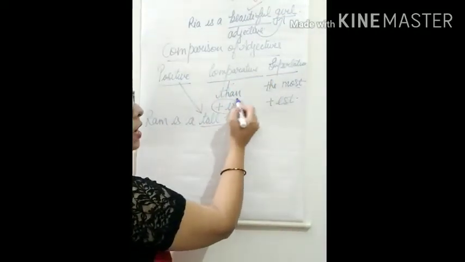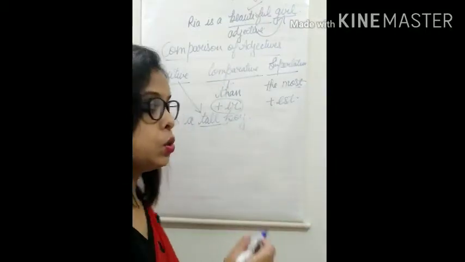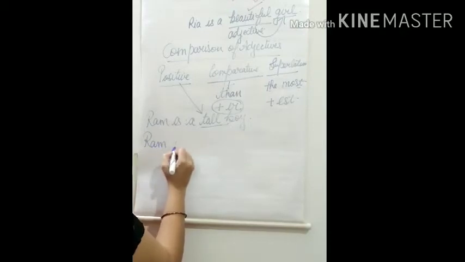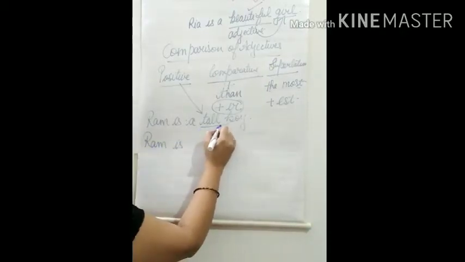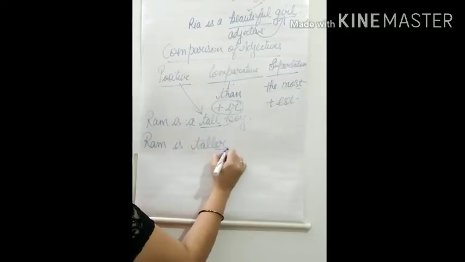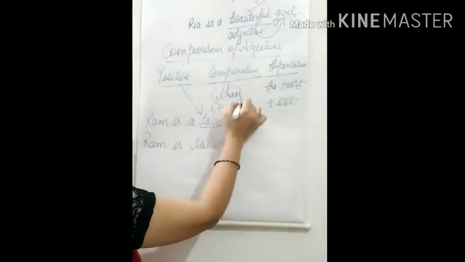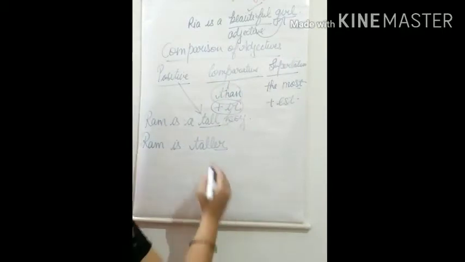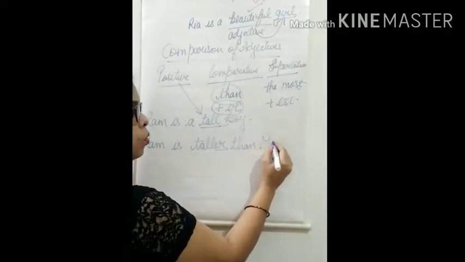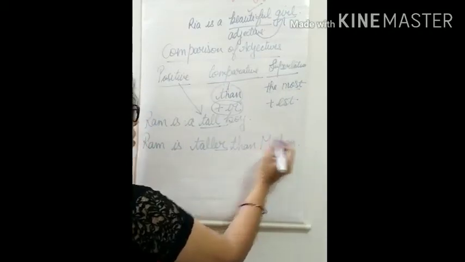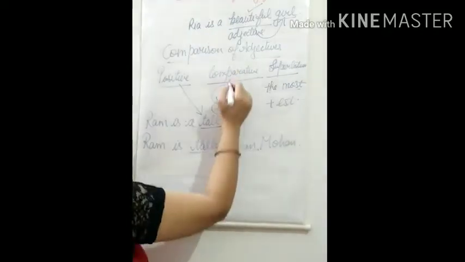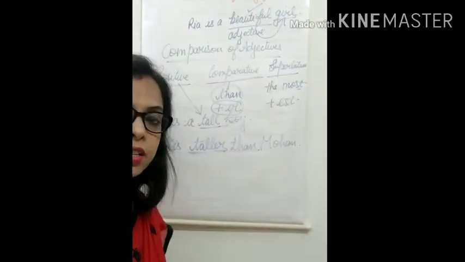We can add er, the suffix er to the word. Now if I say Ram is, now tall will become taller. Okay, we have added er, and also I said that we use the word than. Taller than whom? Taller than, let's say, Mohan. Ram is taller than Mohan. Now taller is the comparative degree of adjective.